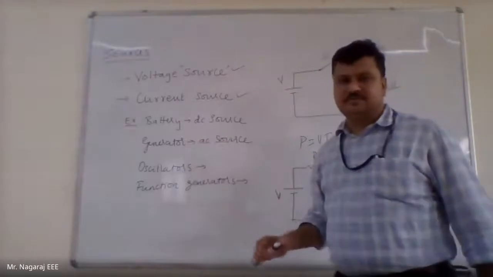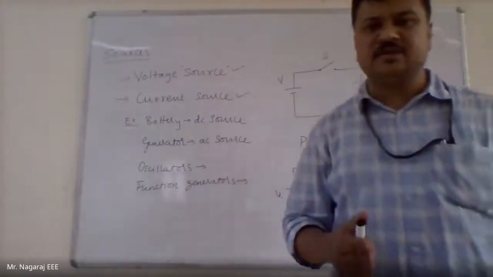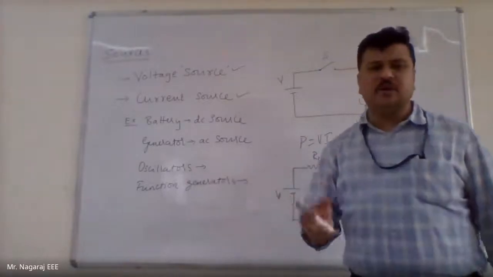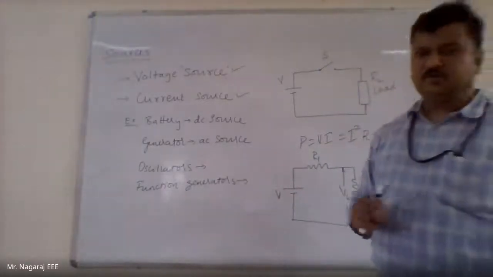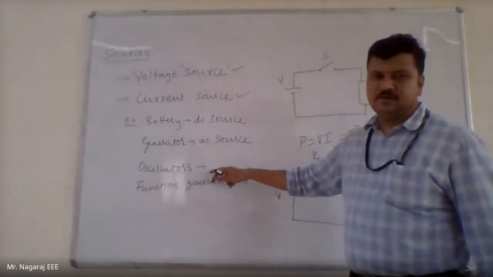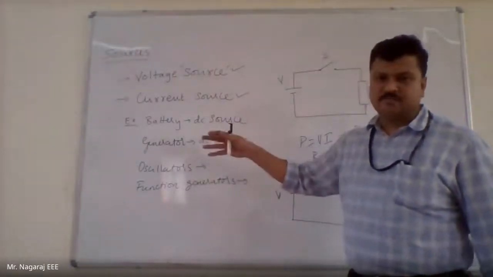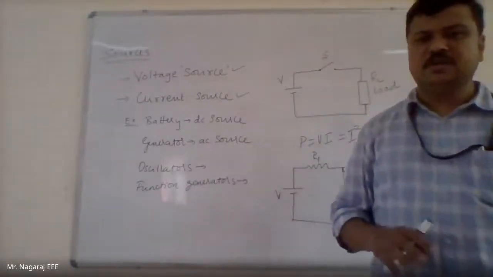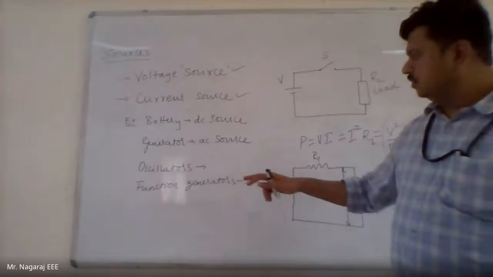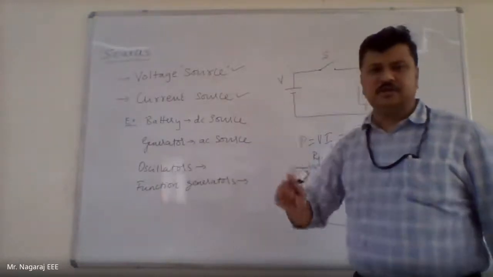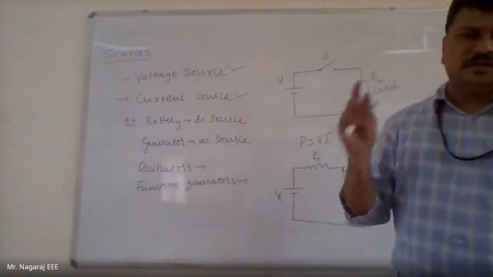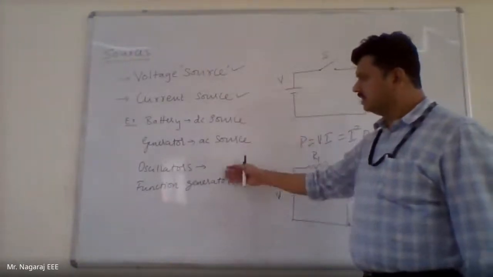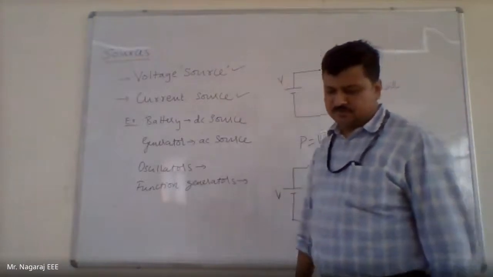A generator is also an oscillator, but I don't call a generator an oscillator because the power quantity I use here is huge, and in oscillators the power quantity I use is very small. So energy densities are very much different here. The energy density of a generator is very high, and the energy density of an oscillator is very low. So there are different names, but generally both are doing the same work. They are continuously generating voltage signals. So these are the various examples of sources.